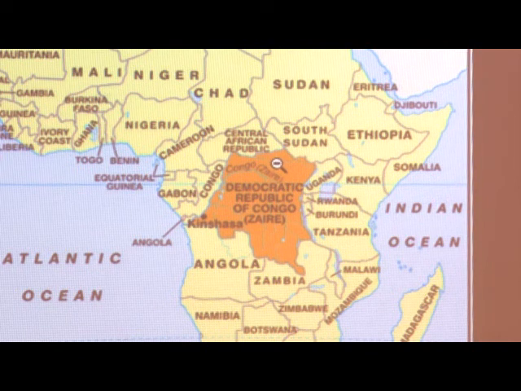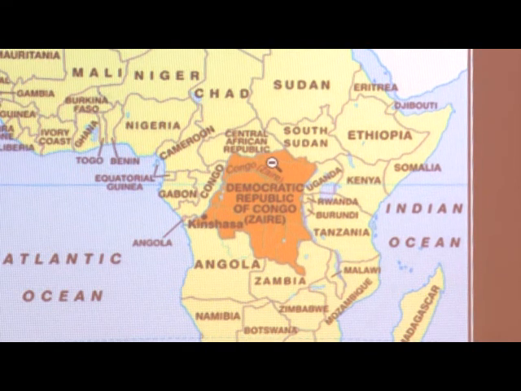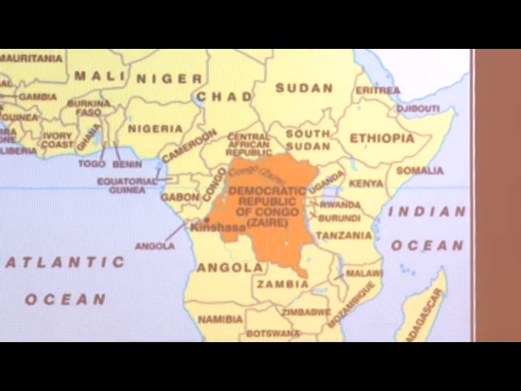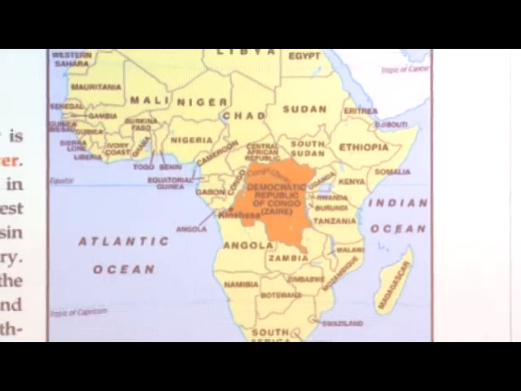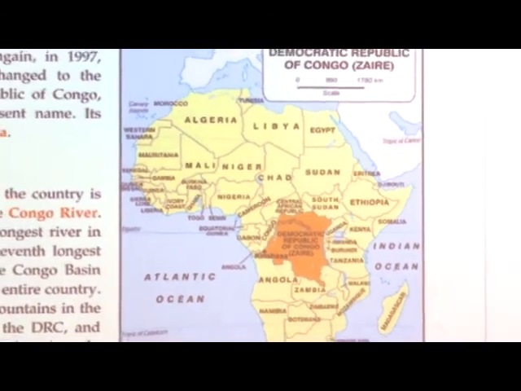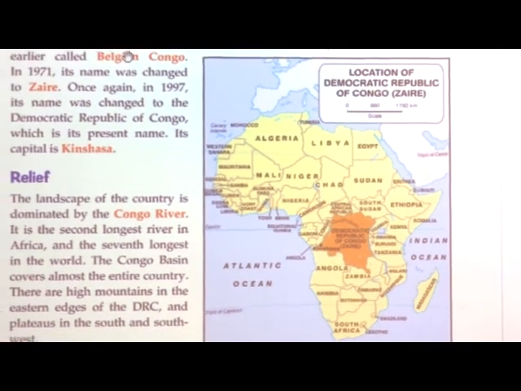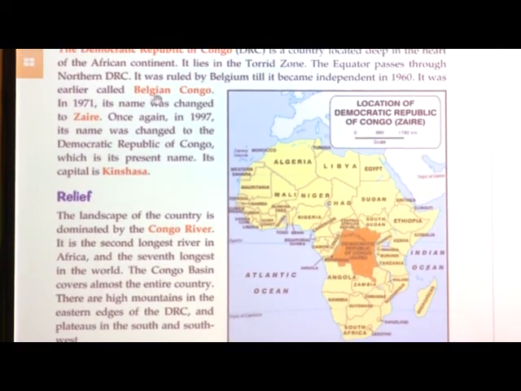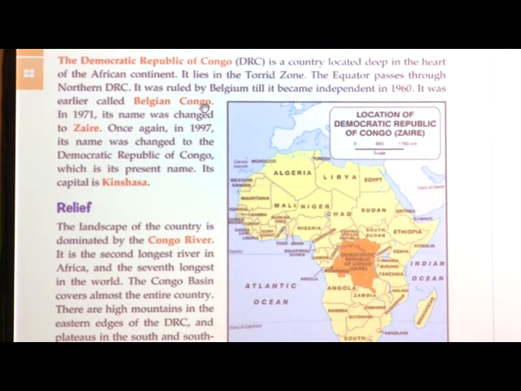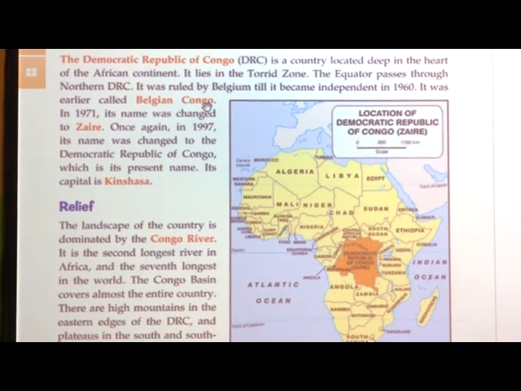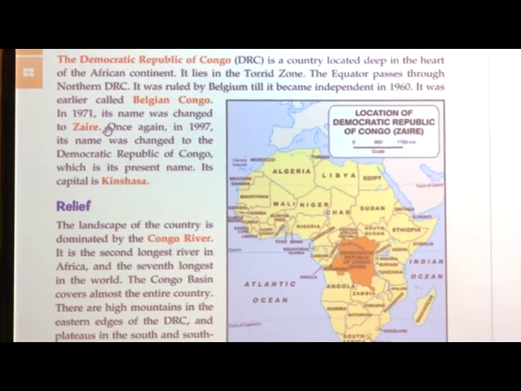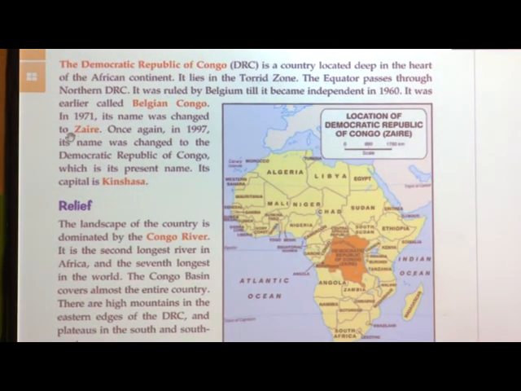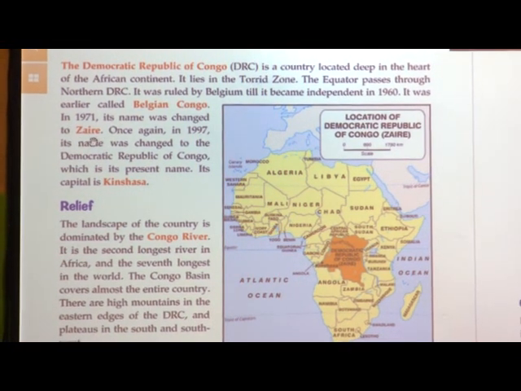So, earlier it was ruled by the Belgians. It was ruled by Belgium, so it was named Belgian Congo. What was the name? Belgian Congo. Then in 1971, the name was changed to Zaire.